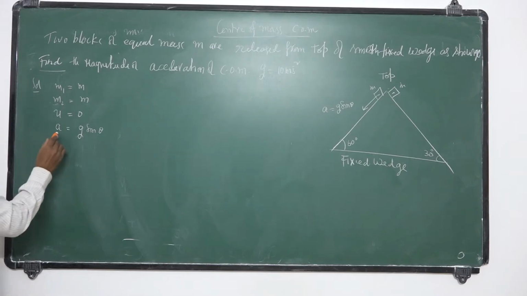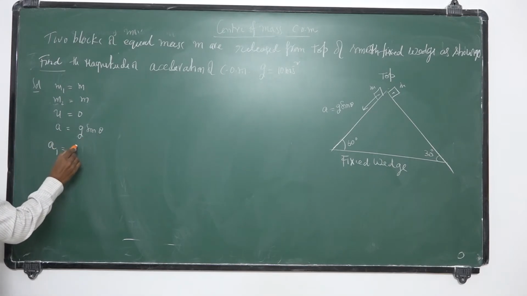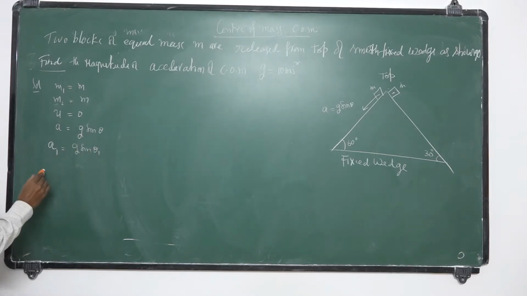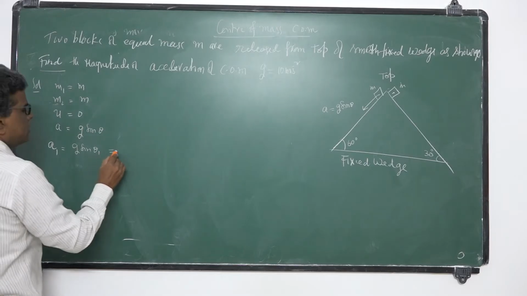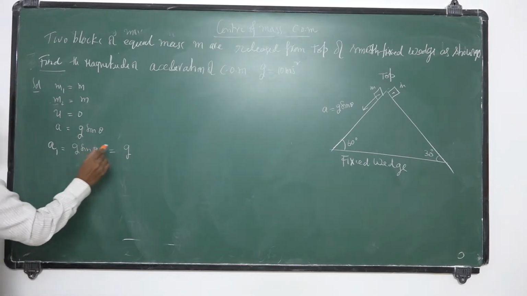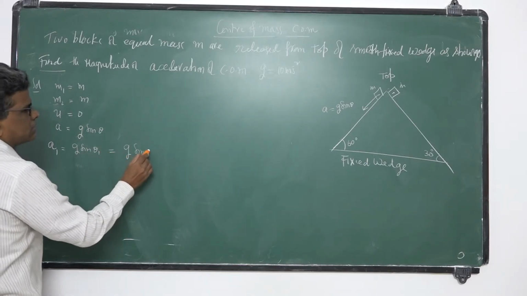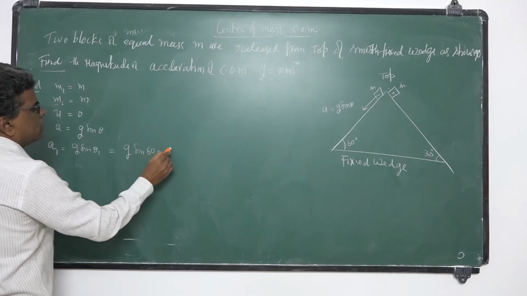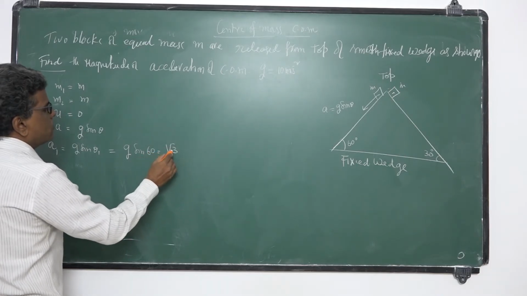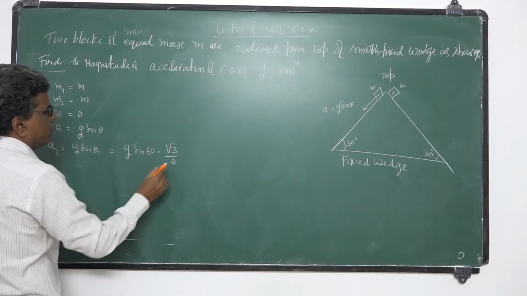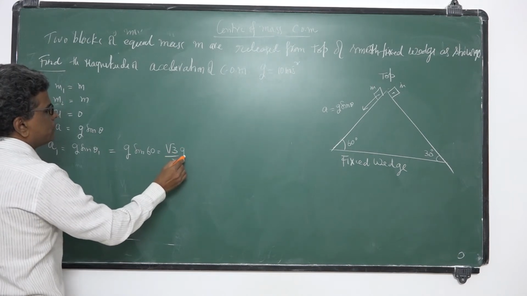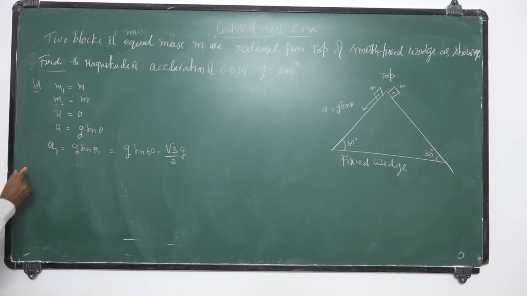So we want the acceleration of the center of mass. A1 is equal to g sine theta 1. Theta 1 is 60 degrees, and sine 60 is root 3 by 2, so A1 is root 3 by 2 g.